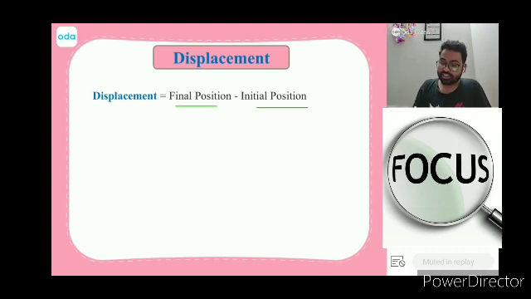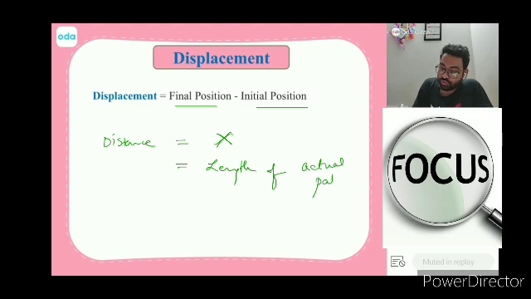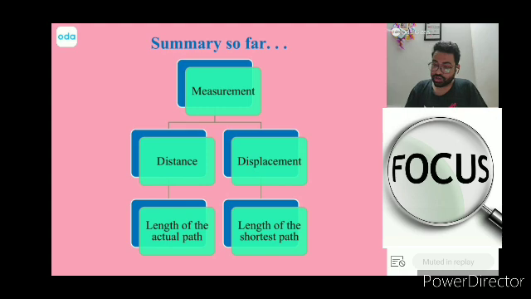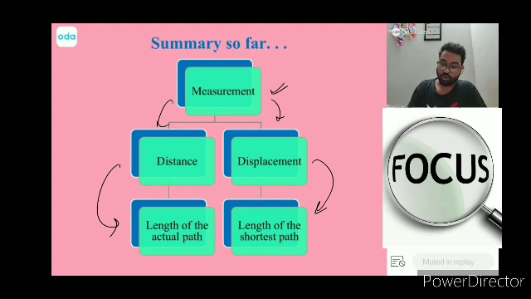Now, if you want the formula for displacement, it is very easy. It is simply final position minus initial position. For distance, you don't have any formula. You need to take the length of the actual path. So whatever we have done, we have talked about measurement in case of distance and displacement. This is the length of the actual path while this is the length of the shortest path.